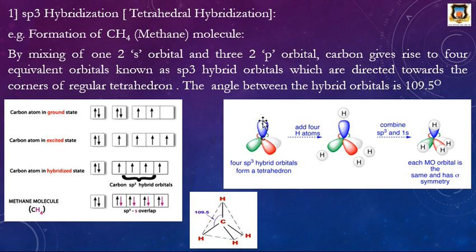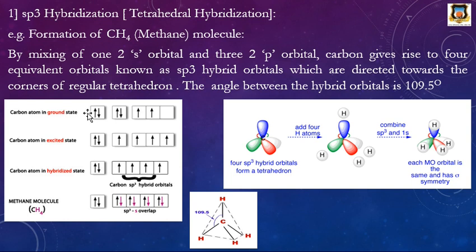a regular tetrahedron. The 2s and three 2p orbitals of carbon mix with each other, then it undergoes sp3 hybridization and gives rise to 4 sp3 hybrid orbitals, and these hybrid orbitals are directed towards the corners of the tetrahedron. Then these hybrid orbitals overlap with the hydrogen 1s orbital and then it gives the CH4, that is methane molecule.